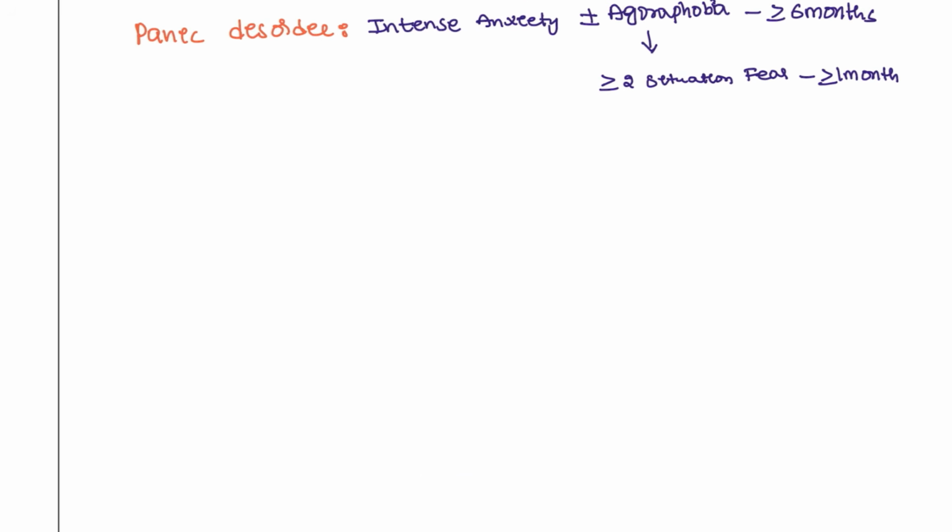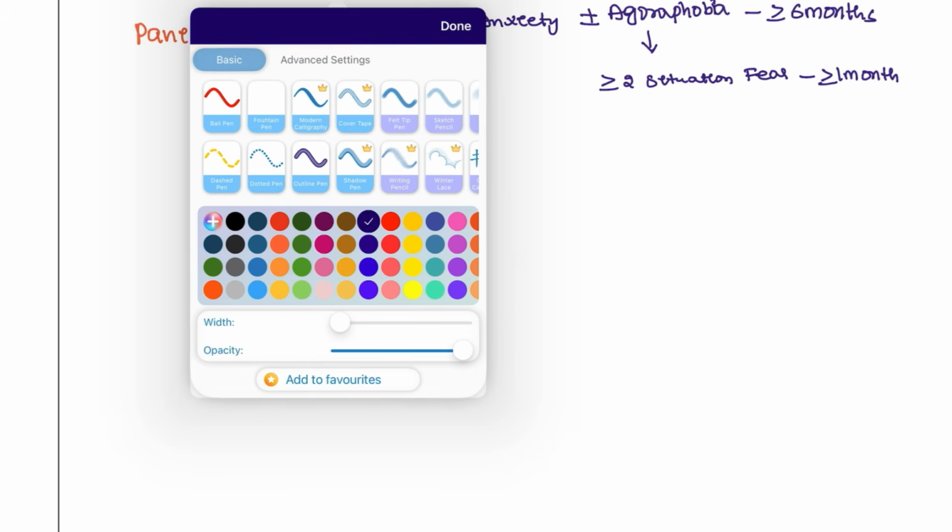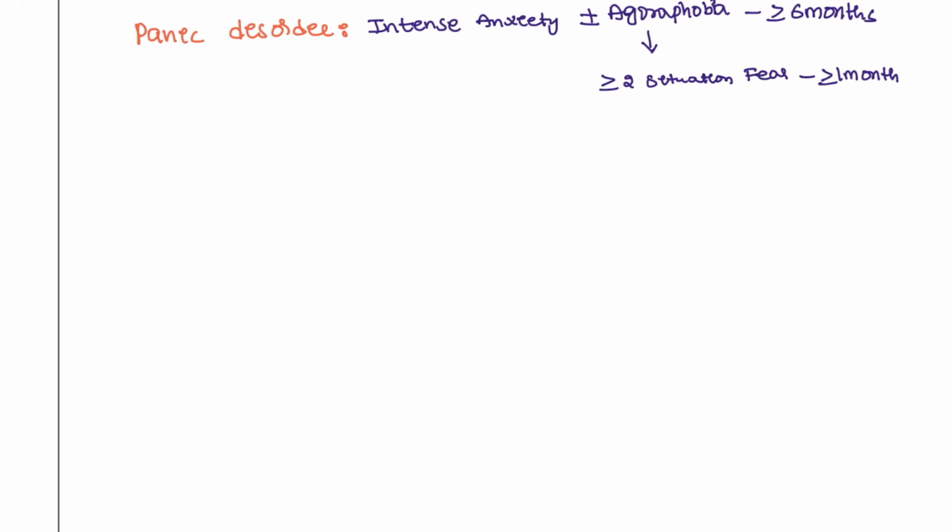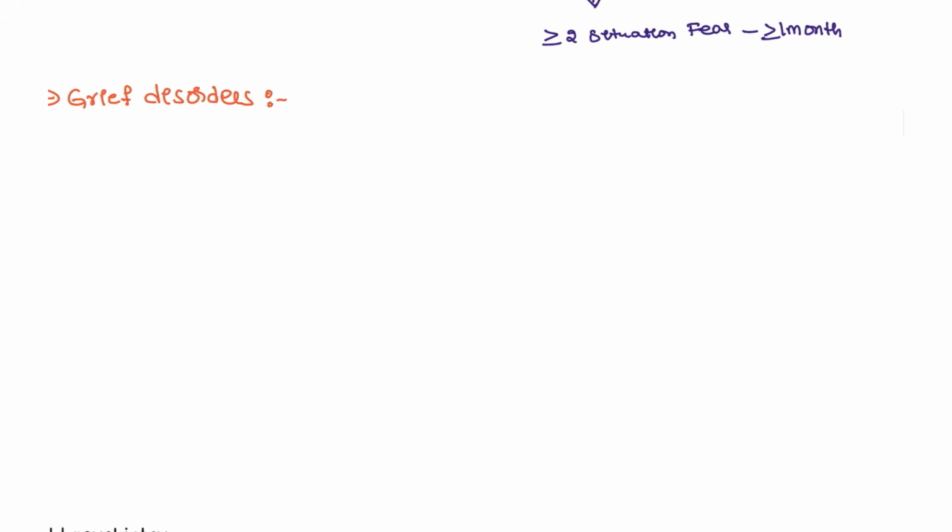Next, coming to some other disorders that you have to take note of: the grief disorders. How can you remember these?